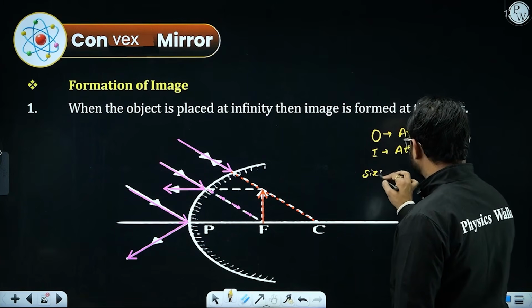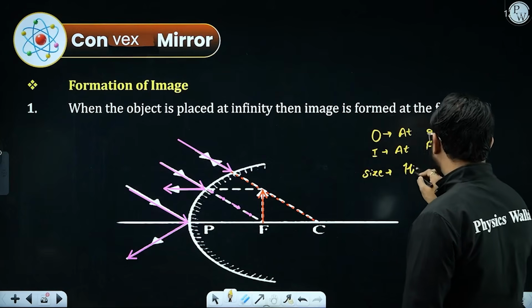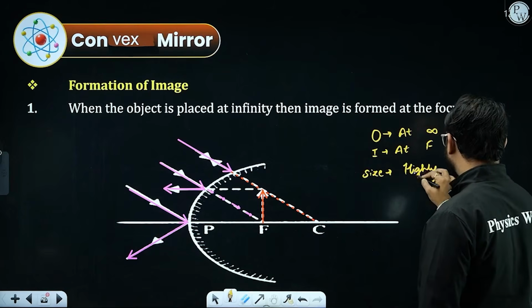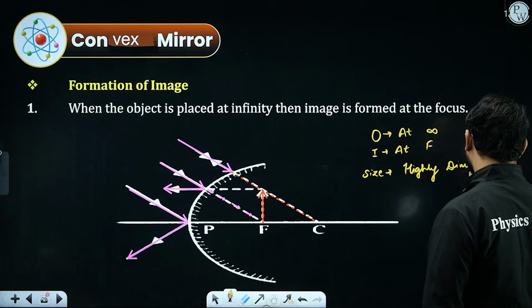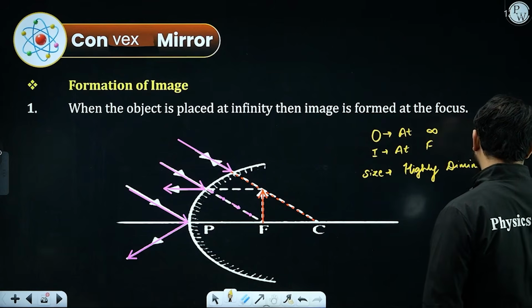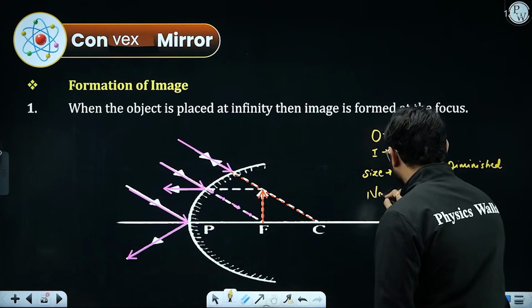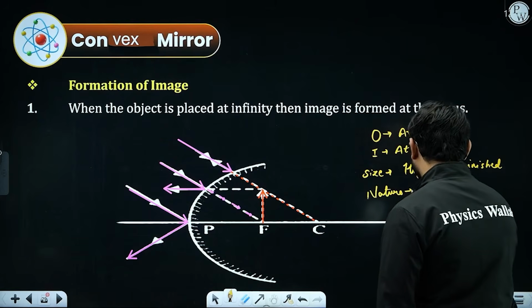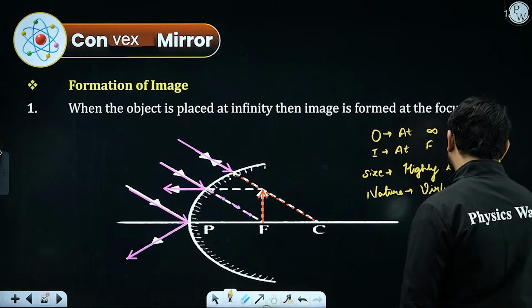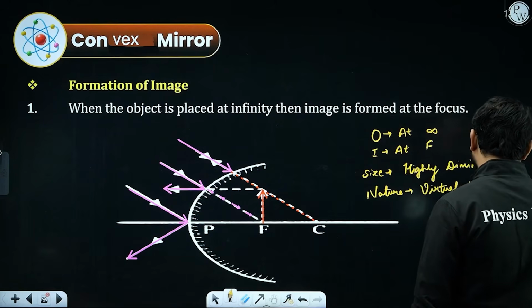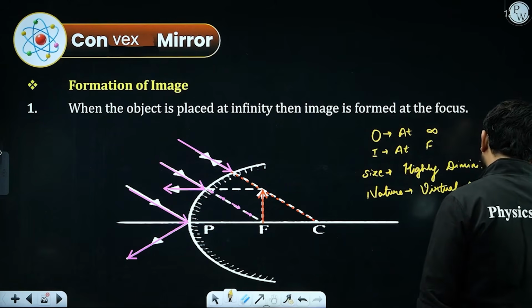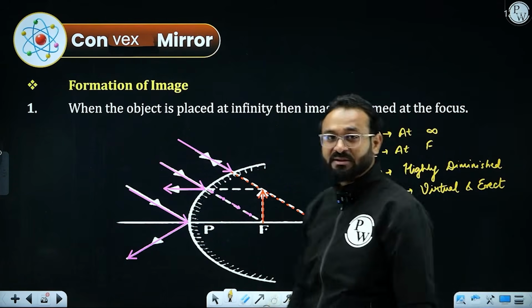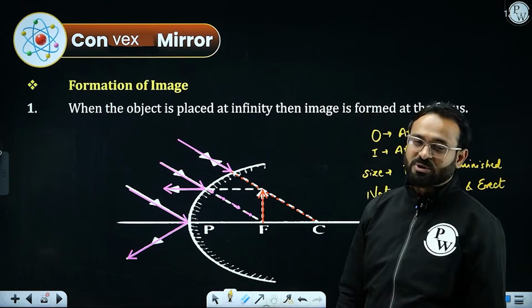Talking about the size, that will be highly diminished or small, and nature here will be virtual and erect because it is forming inside or behind the mirror. So nature will be virtual and erect.